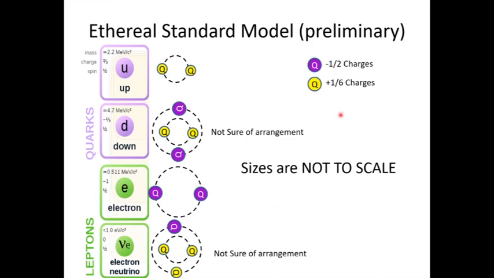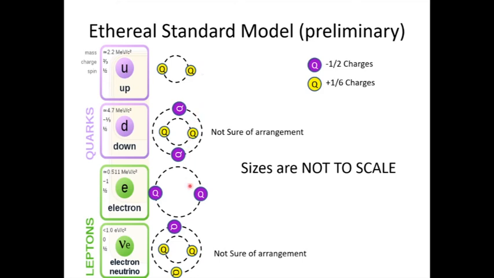Okay, and so I'm very sure right now that negative pretons are made of half charges and positive pretons are made of 6 charges. Okay, and the up quark has the most mass. Well, no, let me rephrase that. The up quark has more mass than the electron, and that's because these have a very tiny radius of orbit, and that gives them more mass. Again, they show you all these particles where something that has more mass is a bigger particle. Again, completely backwards. Okay, in ethereal mechanics, the closer together your pretons are, the more inertia it has, what they used to call mass.